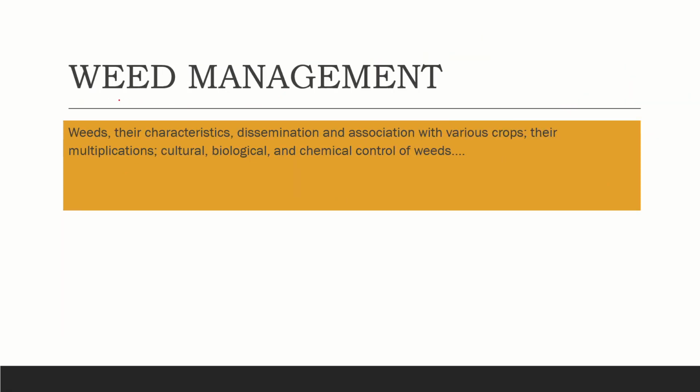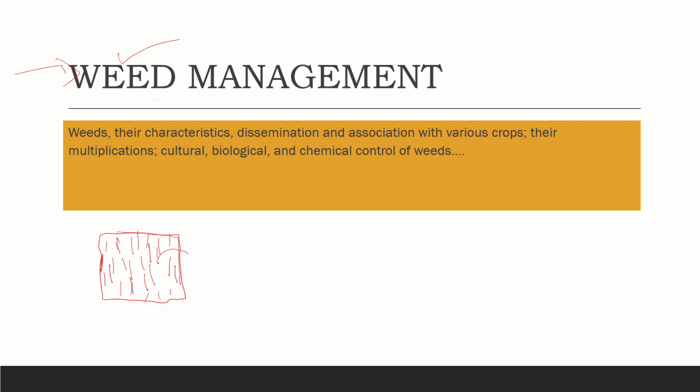The next subject that we deal with is weed management. We all know what is meant by a weed. It is the biggest enemy of farmers. A weed is nothing but an unwanted plant. For example, if we take a farmland and we are growing a maize crop, not only the maize is growing; along with it, lots of weeds are growing in between, which is a serious issue to eradicate.